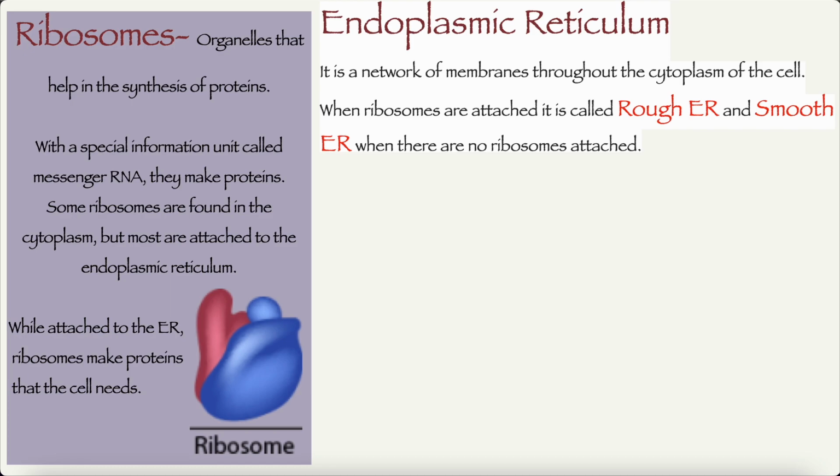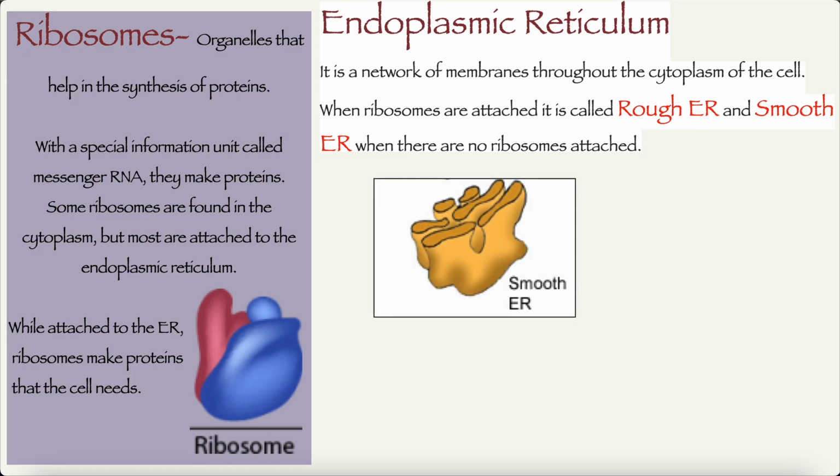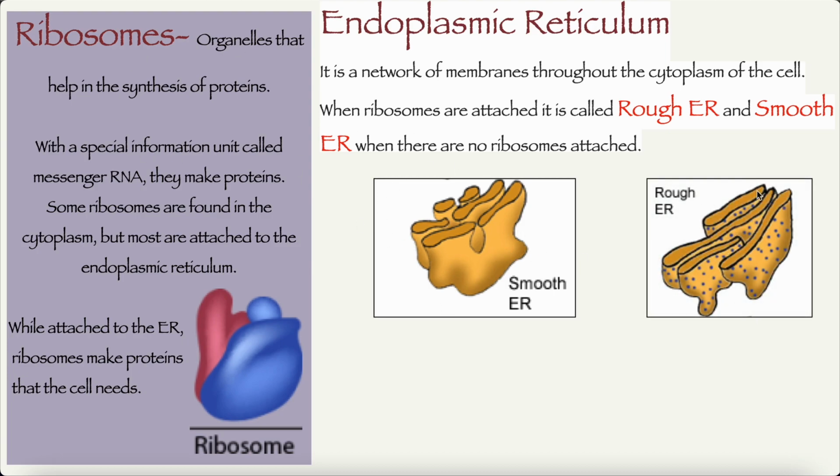Next, endoplasmic reticulum. It's a network of membranes throughout the cytoplasm of the cell. When ribosomes are attached to it, it's called rough endoplasmic reticulum. And smooth endoplasmic reticulum are when there are no ribosomes attached to them. So those are the smooth endoplasmic reticulum. And those are the rough endoplasmic reticulum. Can you see the ribosomes attached in here?